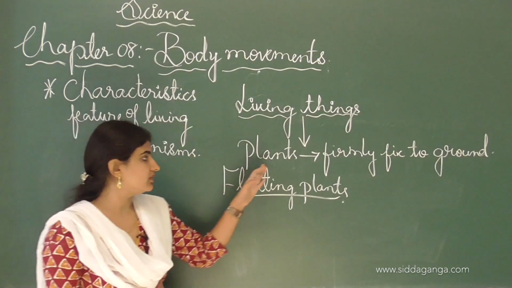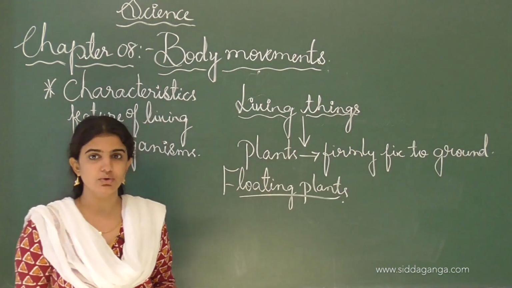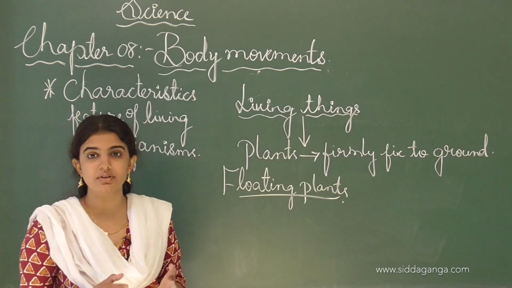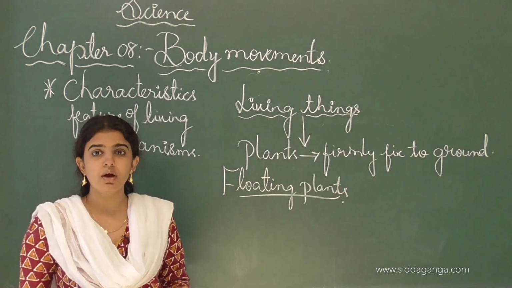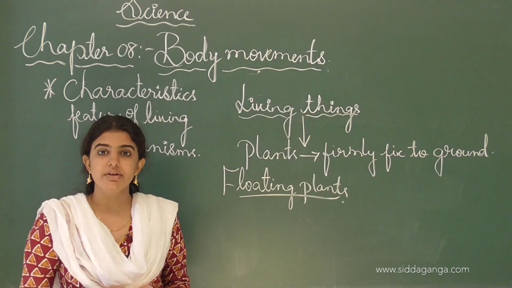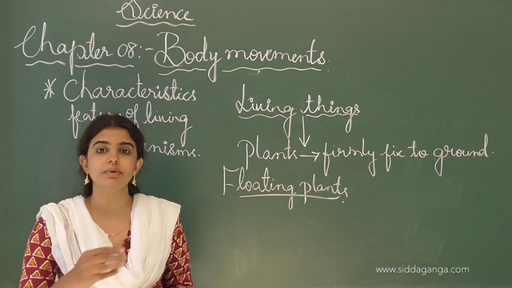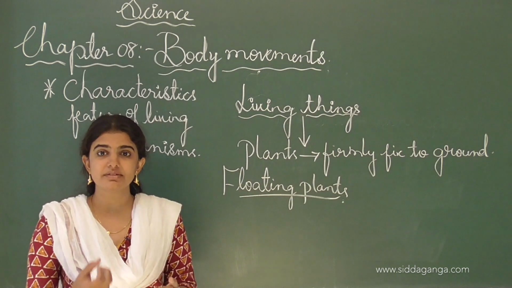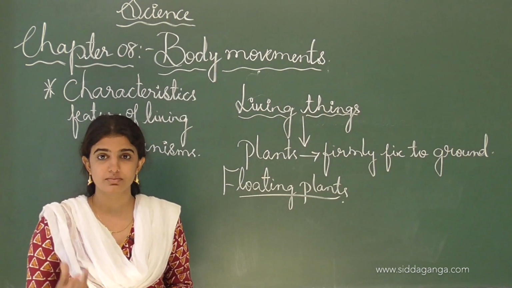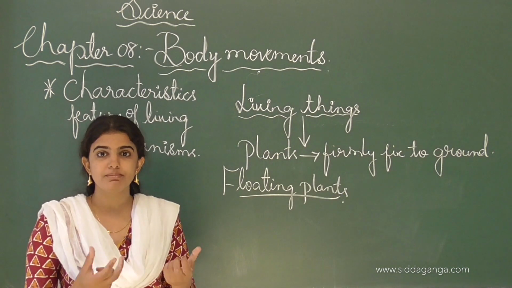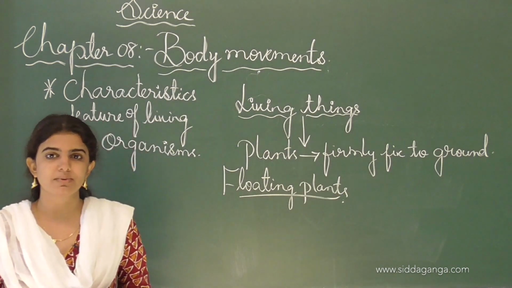Plants are firmly fixed to the ground, and that's why it's difficult to see the movement in the plants. But after a few days you can observe that the movements take place. Simultaneously the leaves grow and flowers appear in the plant, like that movement takes place.